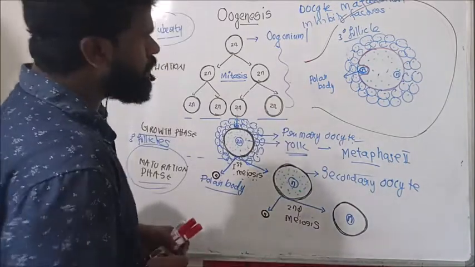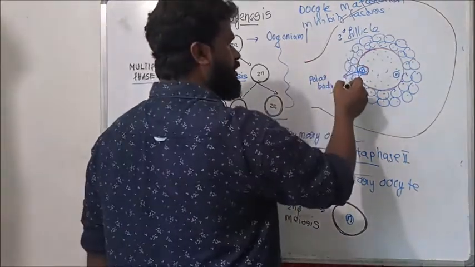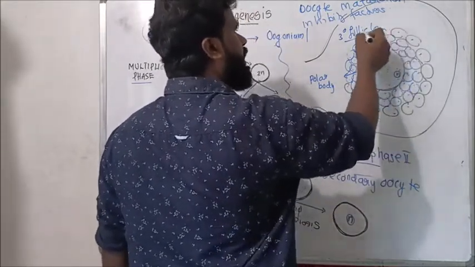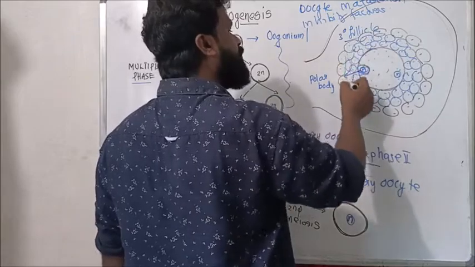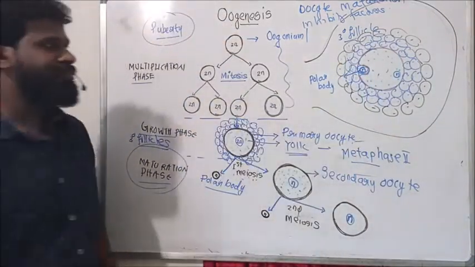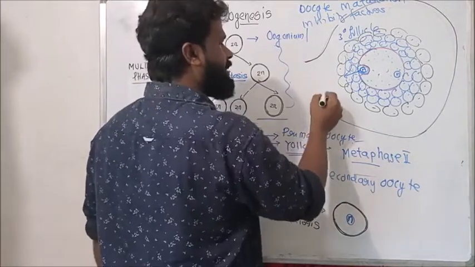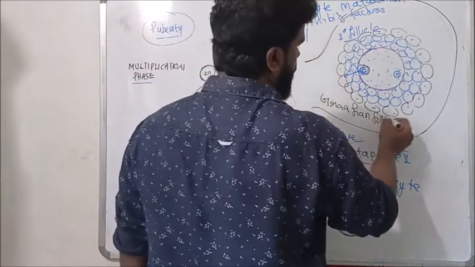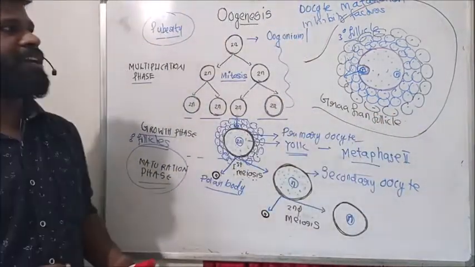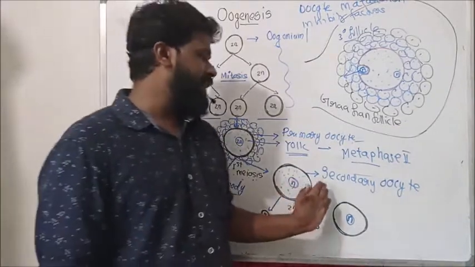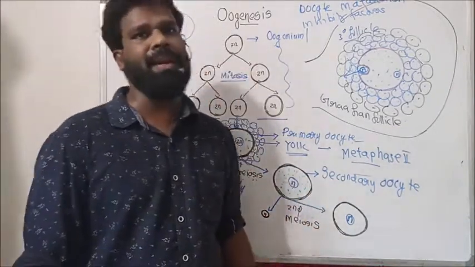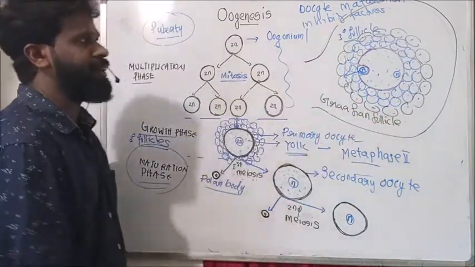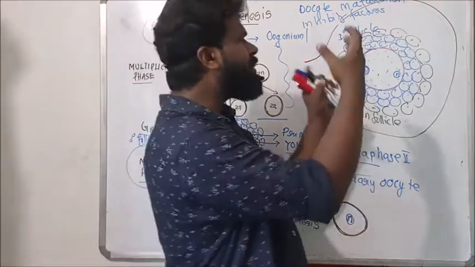But at that time, this tertiary follicle develops into a fully matured ovarian follicle, called the Graafian follicle. So when it starts second meiosis, the second meiosis is again arrested, but at the same time the tertiary follicle develops into a fully matured ovarian follicle. When the follicle becomes fully matured,